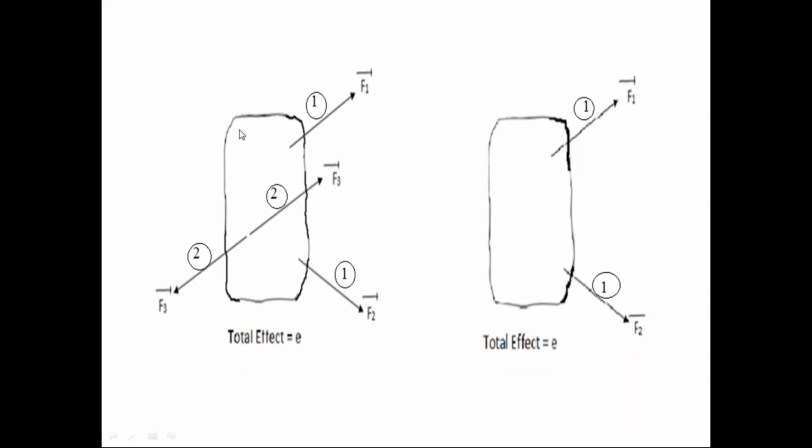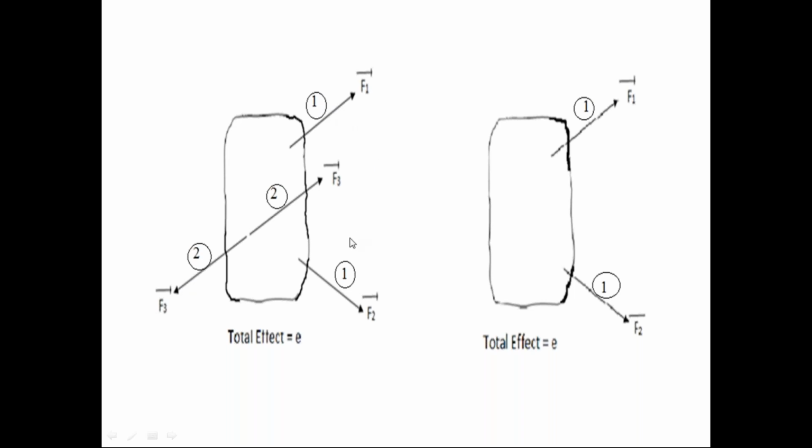This is the first diagram. In the first diagram, the rigid body is subjected to two force systems. First force system F1 bar, F2 bar. Second force system F3 bar, F3 bar. So here, initially the rigid body is subjected to two force systems. First force system F1 bar, F2 bar. Second force system F3 bar, F3 bar. Check out these two force systems.